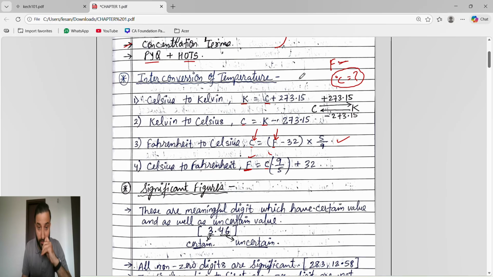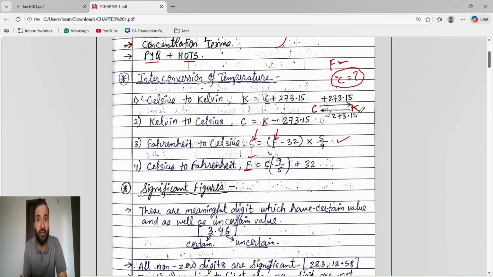Now guys, many students get confused here about whether to use plus or minus. So I will tell you a very short and easy trick. If degree Celsius is given, we have to find Kelvin. What is happening?